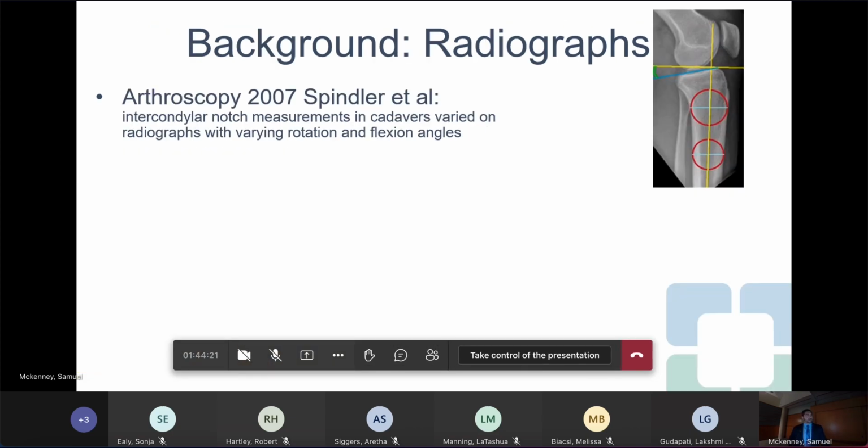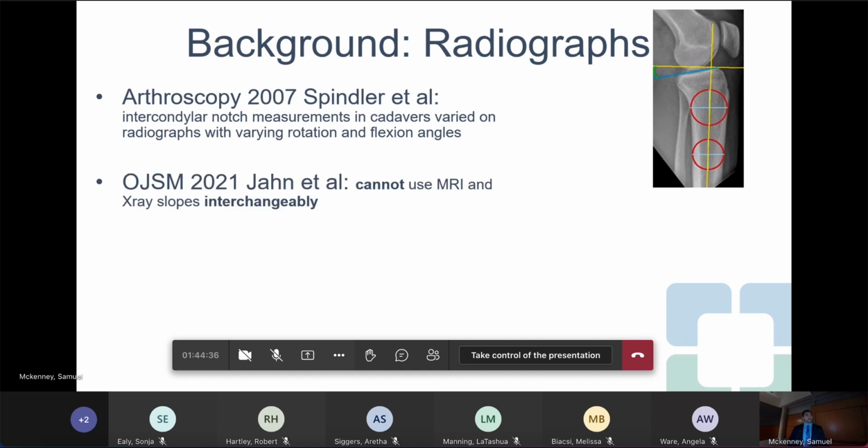In fact, X-ray has been shown to have varying measurements in many other studies as well. Dr. Spindler showed in 2007 that intercondylar notch width varied with relation to knee flexion angles and tibial rotation. Newer literature has suggested that you cannot use MRI and X-ray slopes interchangeably between studies, even though MRI by itself or X-ray by itself may have good reproducibility.